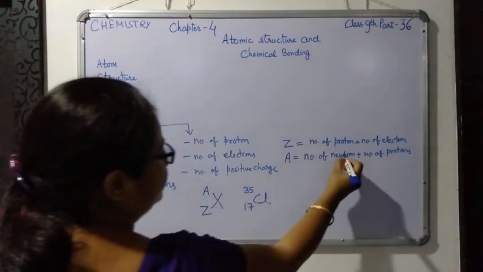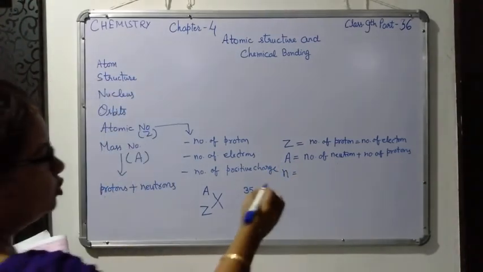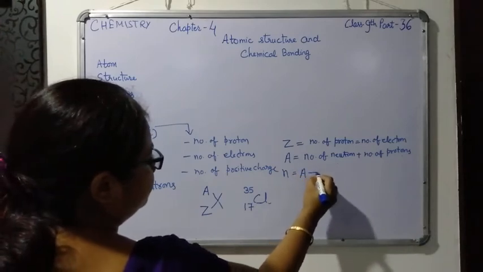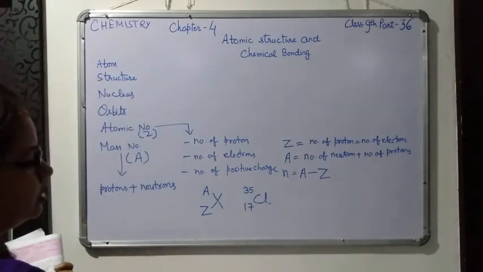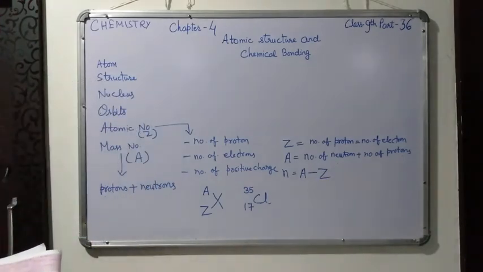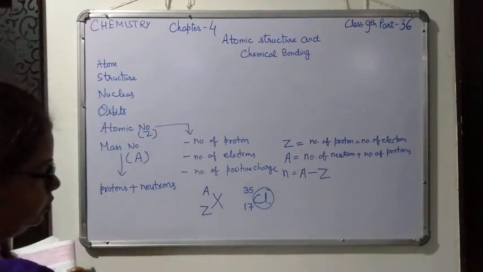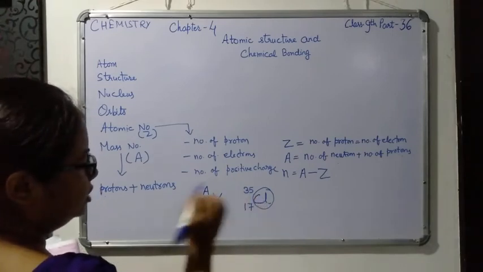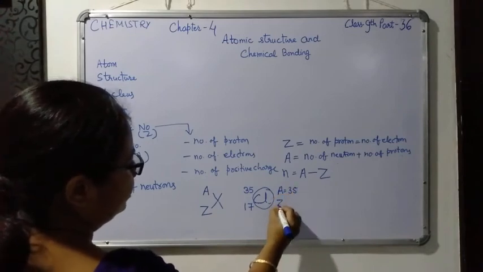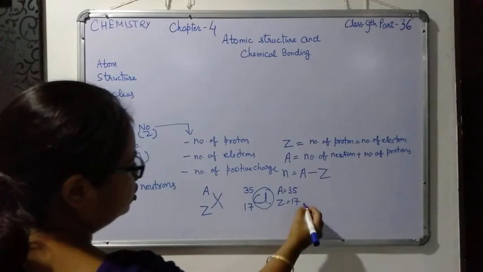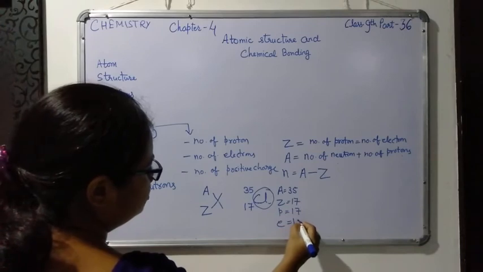So suppose you have to find out the number of neutrons. What you have to do is subtract the atomic number from the mass number. For example, suppose you have to find the number of neutrons in a chlorine atom. In this chlorine atom, the mass number is 35 and the atomic number is 17, so the number of protons is also 17 and the number of electrons is also 17.